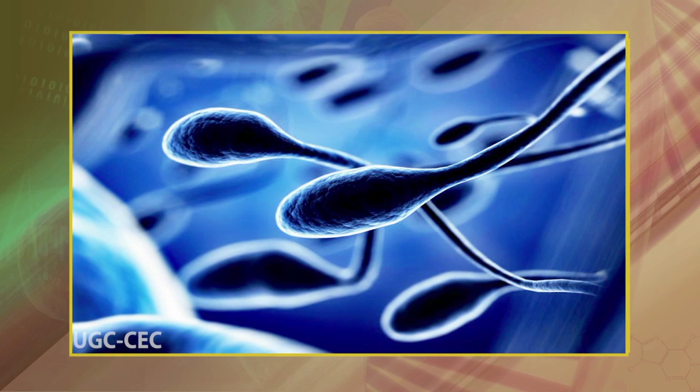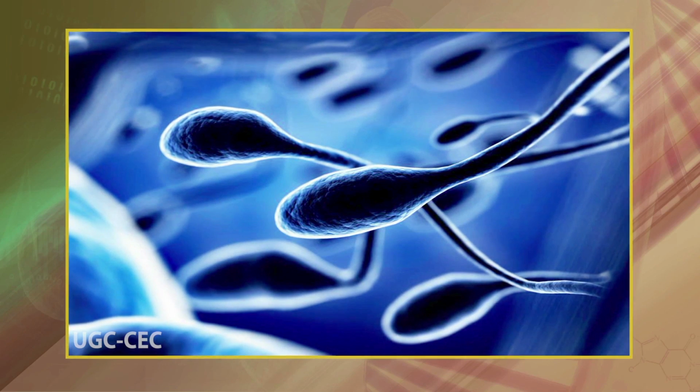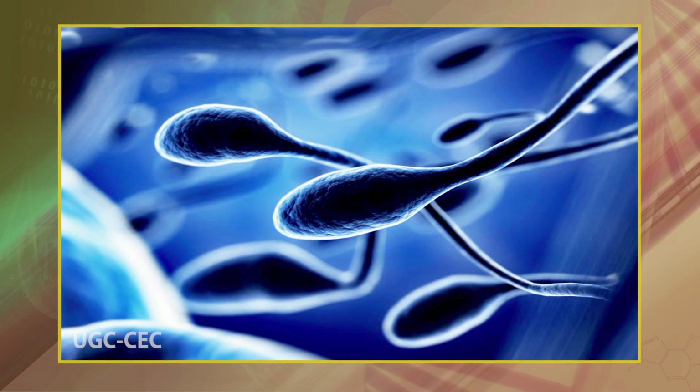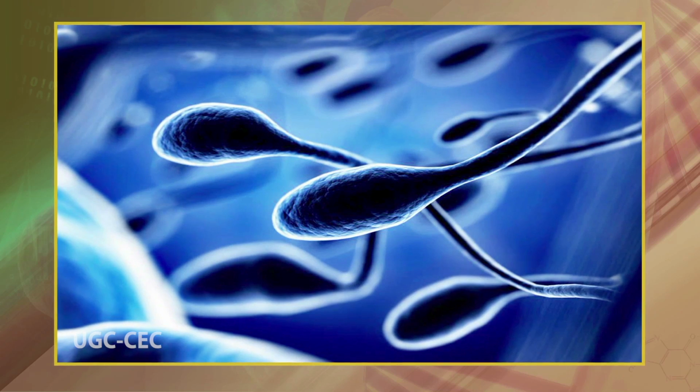The risk for a baby to be born with a chromosome abnormality increases with the age of the mother. Men, on the other hand, produce new sperm continually. Therefore, if a man is 35 years of age, his sperm are not 35 years of age. However, recent studies have shown that men over the age of 45 years may have an increased risk for new autosomal dominant conditions in their children.